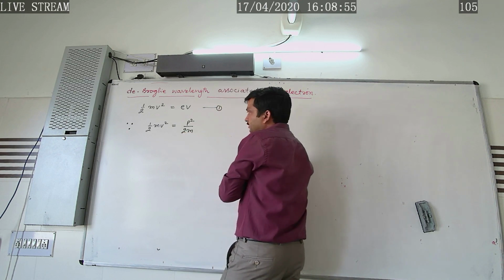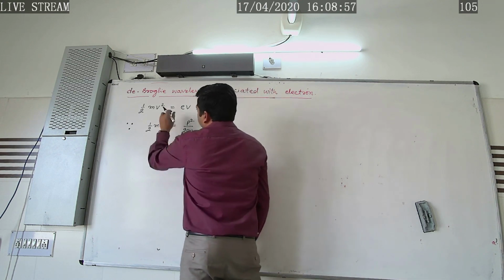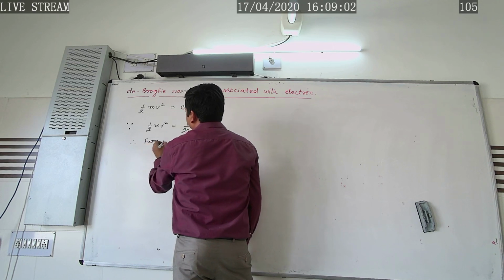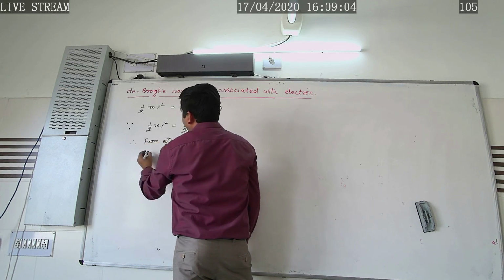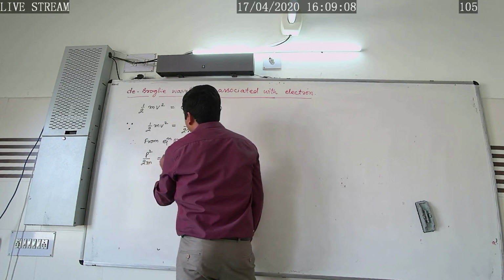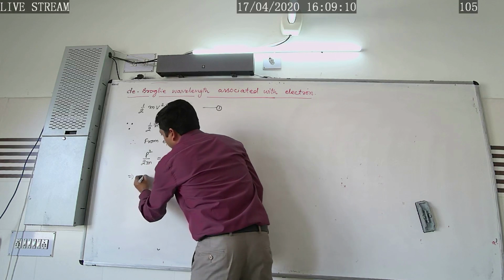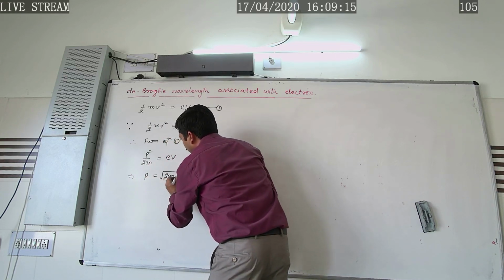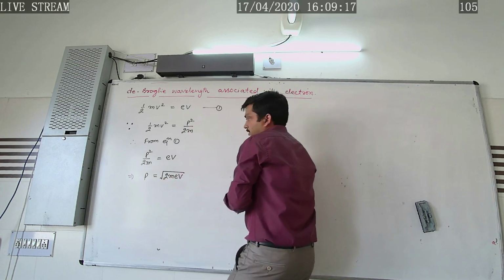In this way we can write. So here instead of this we will write p square by 2m. Therefore from equation 1 what we get, p square by 2m is equal to eV, which implies p is equal to square root of 2meV.